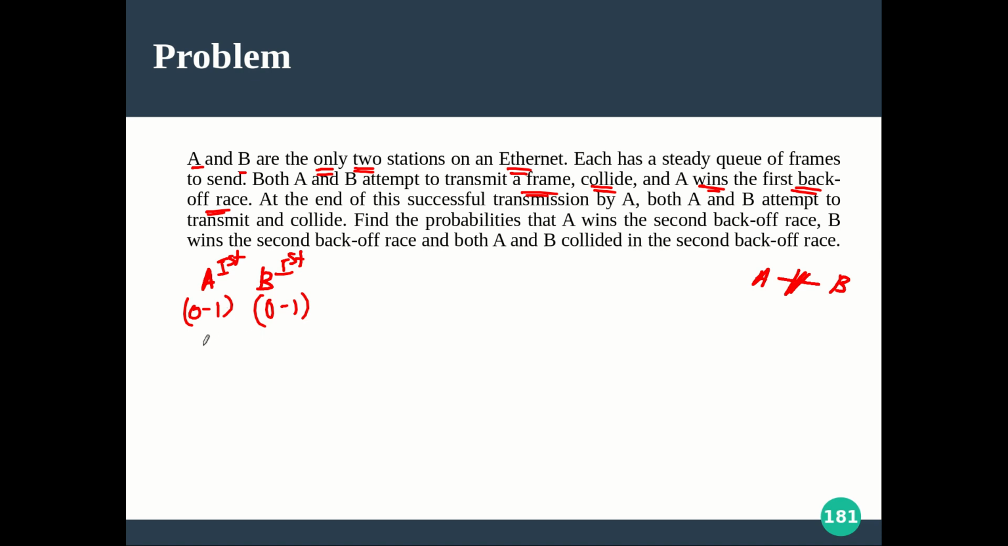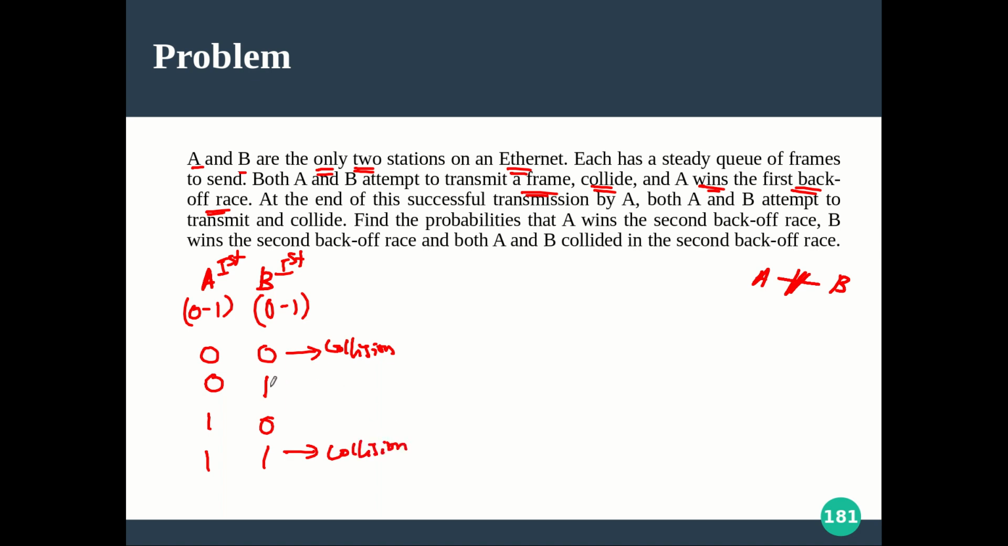If that is the case, there are 4 cases. Both A and B can choose 0, or A can choose 0 and B can choose 1, or A can choose 1 and B can choose 0, or both can choose 1. Now, if both are choosing 0, both are trying immediately, and definitely the data will be collided. So this corresponds to a collision. What about both choosing 1? Both are waiting for one slot of time, and after waiting an equal time, that is one slot, both are trying again. Definitely the data is again getting collided.